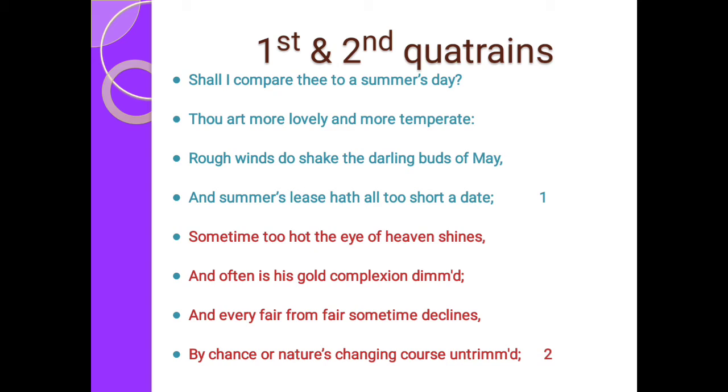Here, William Shakespeare is describing the beauty and quality of the young man, and he is going to compare that quality to a summer's day. The nature of the sun is somewhat similar to the young man, but the young man is superior to the sun. He says, thou art more lovely and more temperate. Thou means you. He says to the young man, you are more lovely and you are more temperate. Temperate means mild, not extreme; you are moderate as well as lovelier.